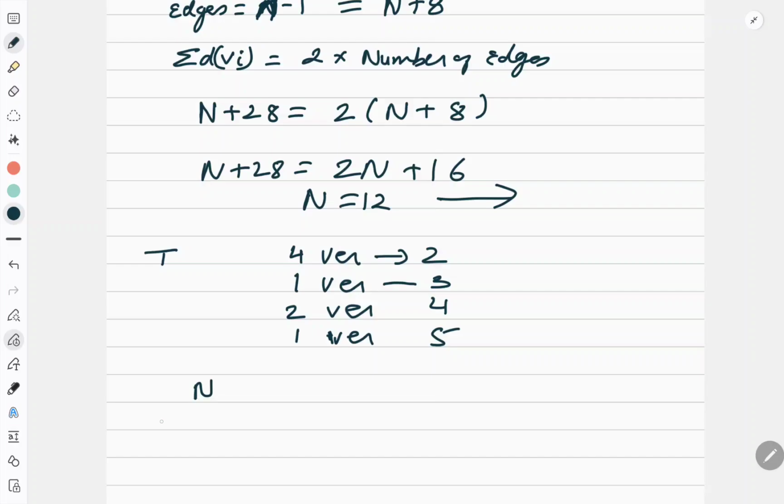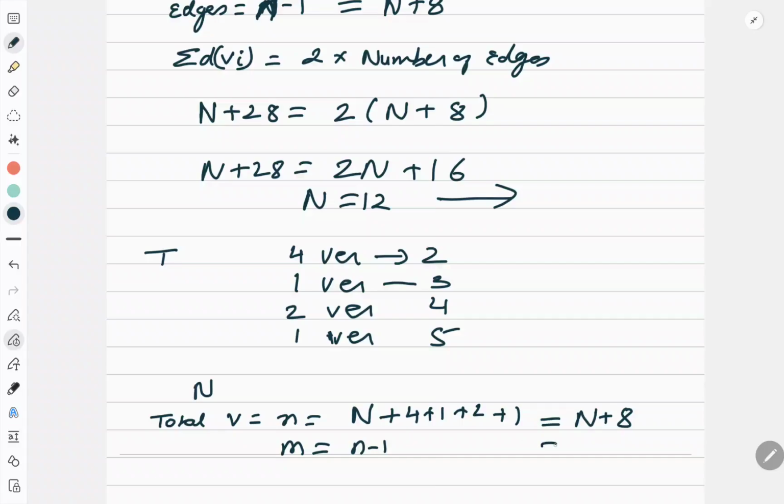Correct. Now what are the total vertex? Total vertex, that is small n, is equal to n plus 4 plus 1 plus 2 plus 1. So 4, 5, 6, 7, 8. So n plus 8. Since it is a tree, so number of edges, that is m, is equal to n minus 1, which is equal to n plus 7.